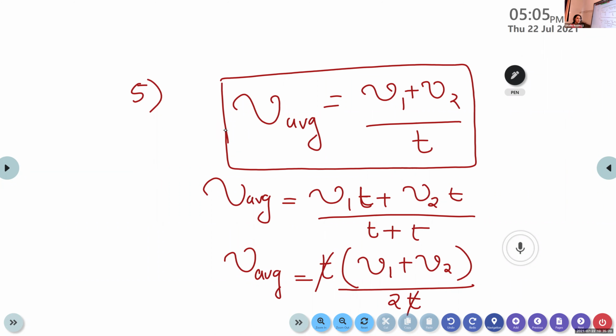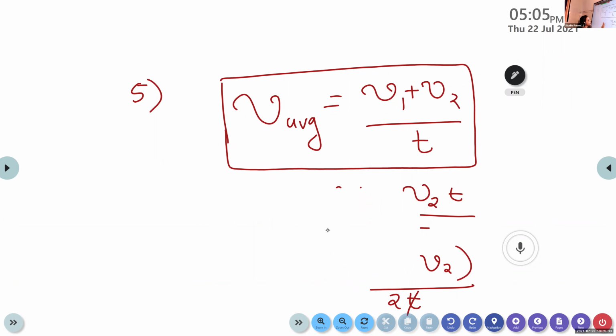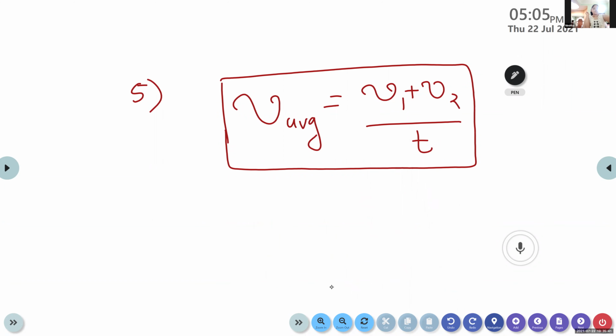So in order to calculate the average speed, we have 5 different cases. If the distance is not provided, if the time is not provided, if the object covers equal distances, and the last case, if the object covers different distances at equal time, we have another equation for calculating the average speed.